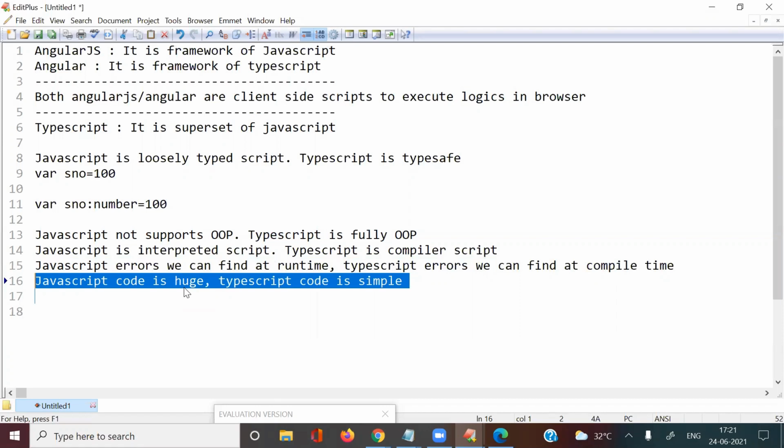Because of this, in Angular from version 2 onwards, they used TypeScript to develop the packages. In the old version, AngularJS, meaning version 1, they used JavaScript.